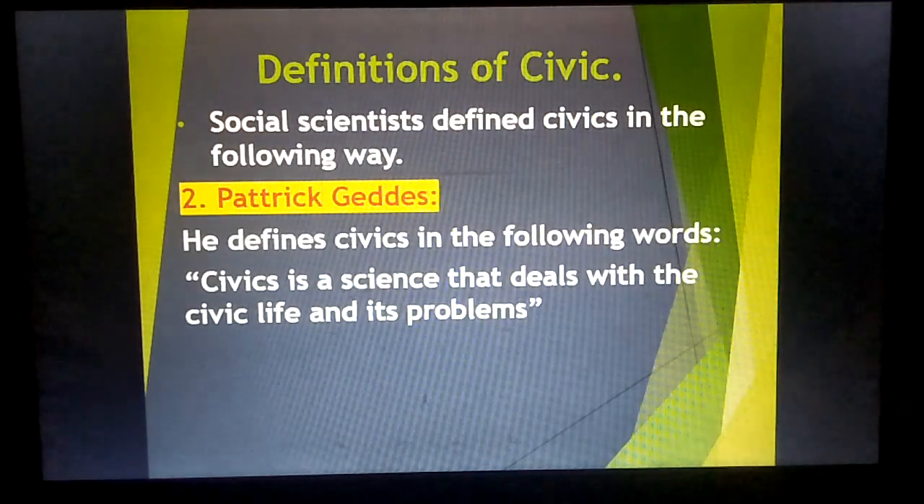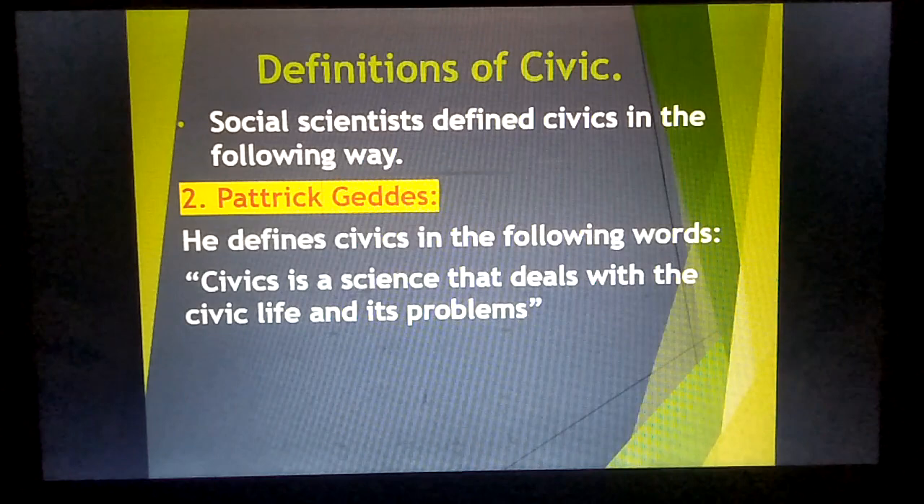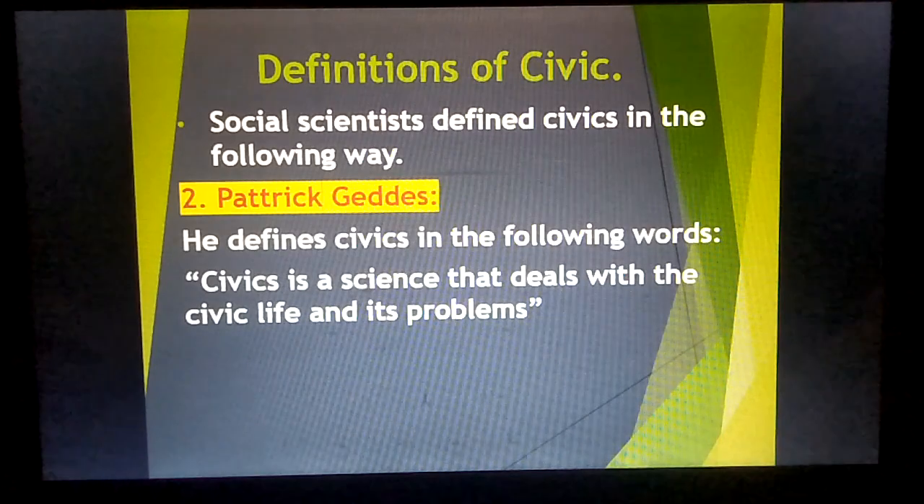The second definition is by Patrick Geddes. He defines civics in the following words: Civics is a science that deals with the civic life and its problems. It's a short definition, but it also covers a lot, because civics is related to civic life. Civic life means the life of a citizen within a state and all its problems.